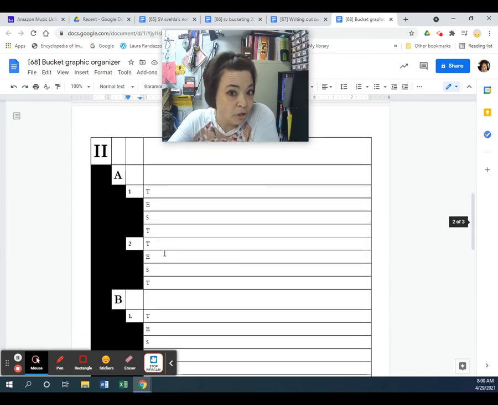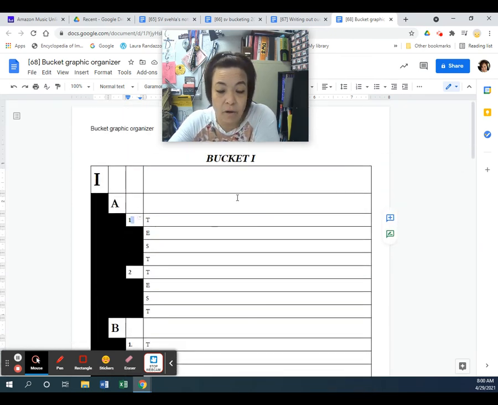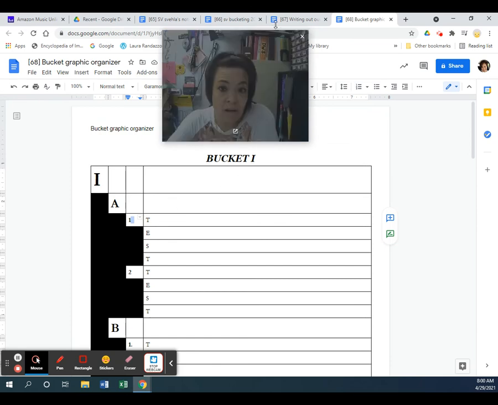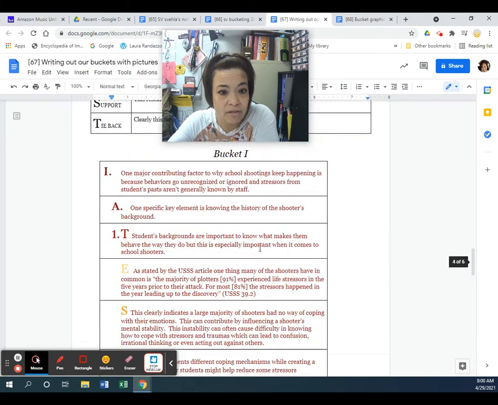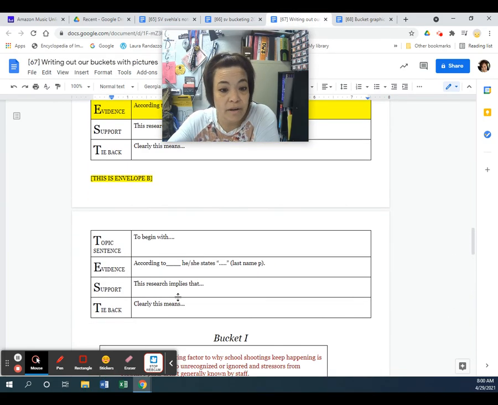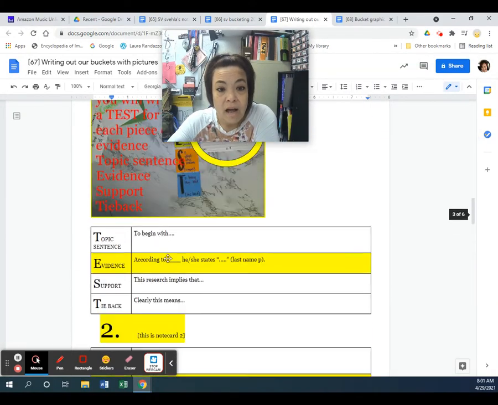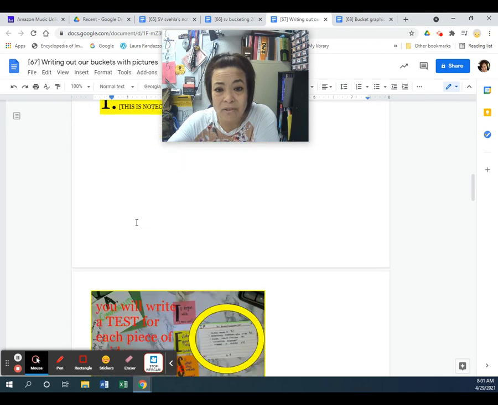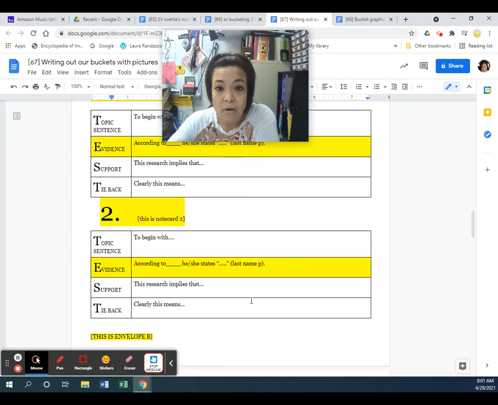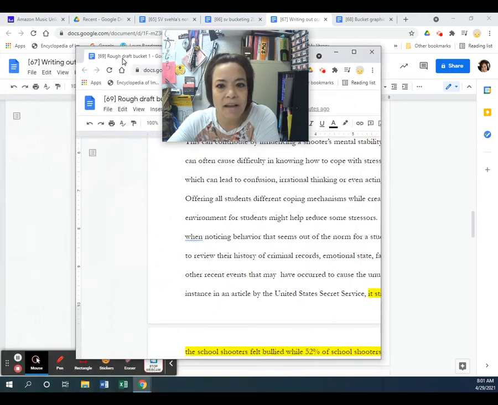So it's totally up to you what you want to do. If you want to do this graphic organizer, if you just want to write it out on the other graphic organizer that I have, which is this one, you can do that. You can erase the stuff that I have and just put it in. I put this here because I wanted you guys to have those sentence stems, but you don't have to use those. Okay? So when you are finished, what you will have is a very rough draft that looks something like this,